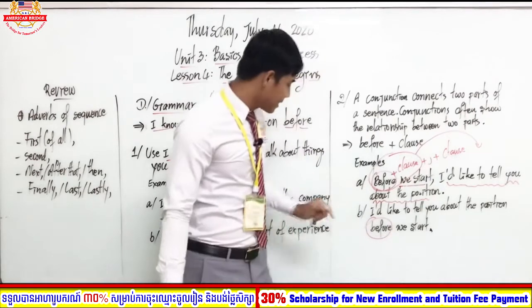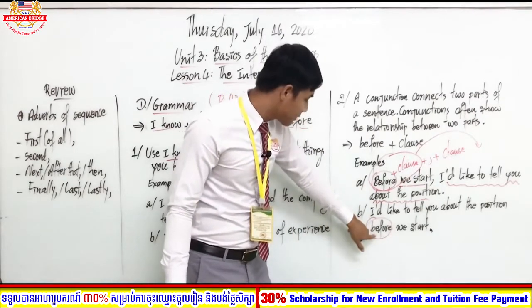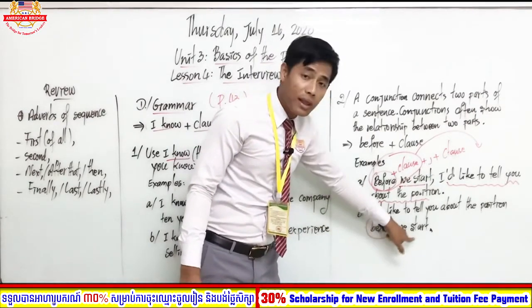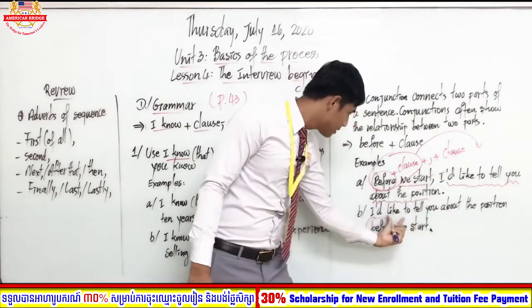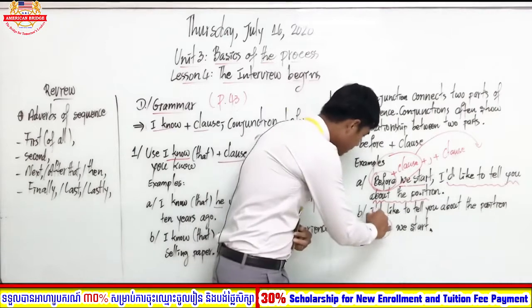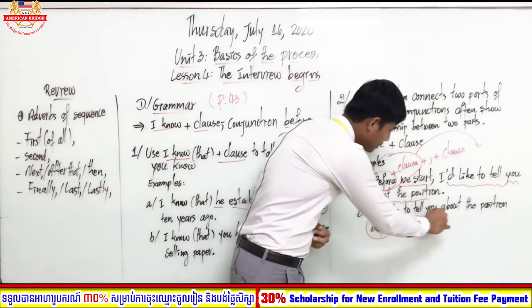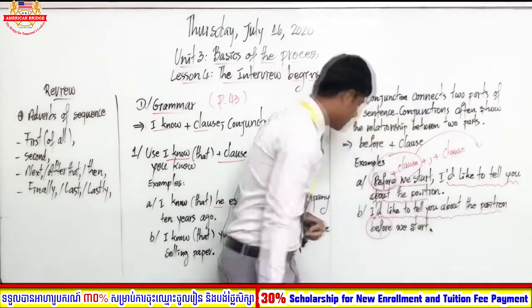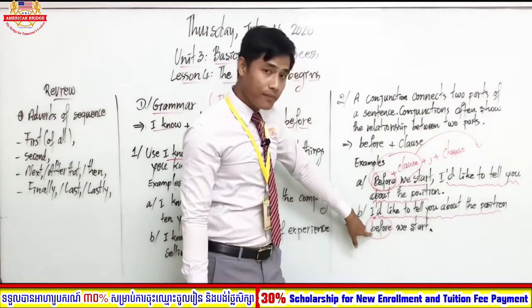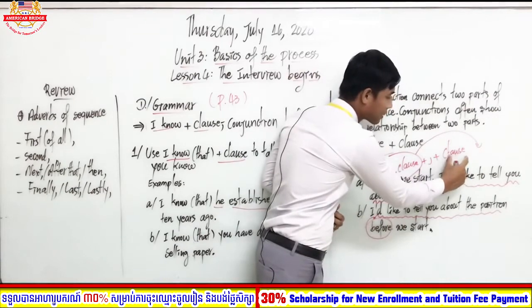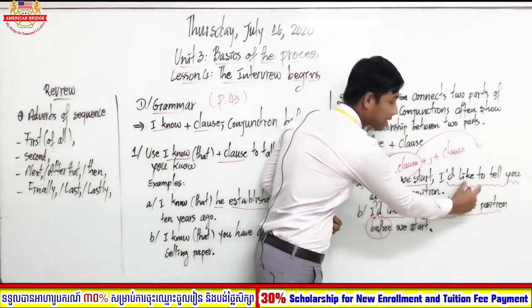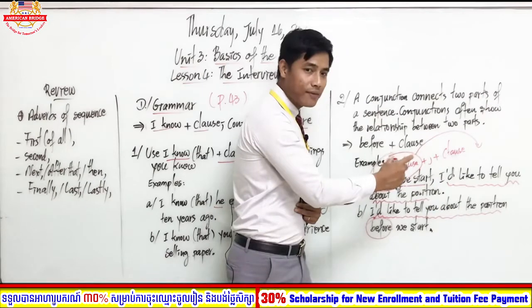Let's see the second sentence. In the second sentence we put the clause first, as you can see here, then plus before. That means we move this and put it in front of this sentence.